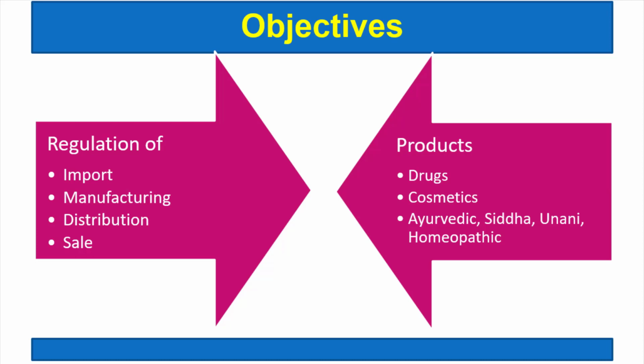Along with that, cosmetics are also included, and the Ayurvedic, Siddha, Unani, homeopathic systems are also included.